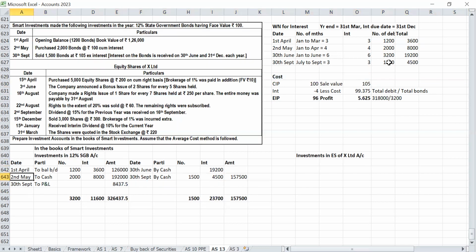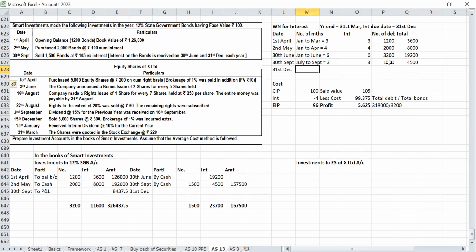Then sale over. By closing, when we have to close? 31st March. Before that, there is 31st December. 31st December we have to receive interest from the company, July to December, 6 months.